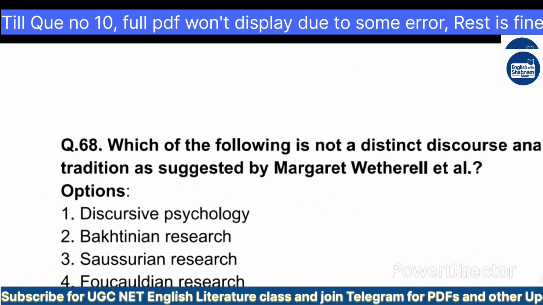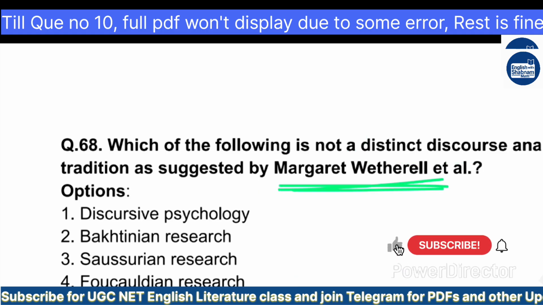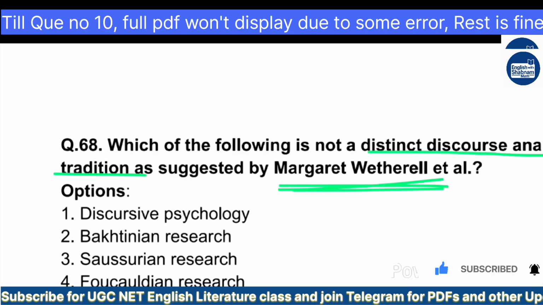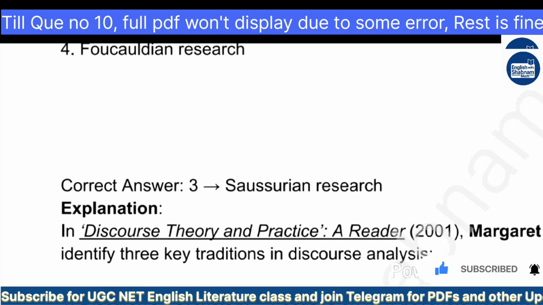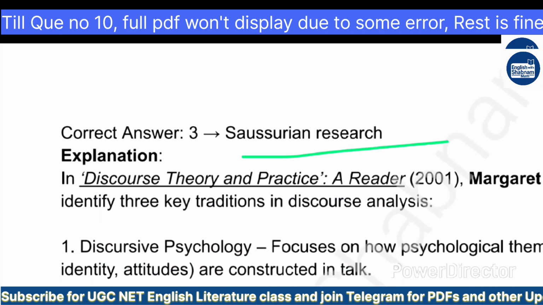Now, which of the following is not a distinct discourse analytical research tradition as suggested by Margaret Wetherell et al.? According to this person, you have to find out which is not a distinct discourse analytical research tradition. So it is discursive psychology, Bakhtinian research, Saussurean research, Foucauldian research. Answer, everybody: option 3, Saussurean research, was not mentioned.